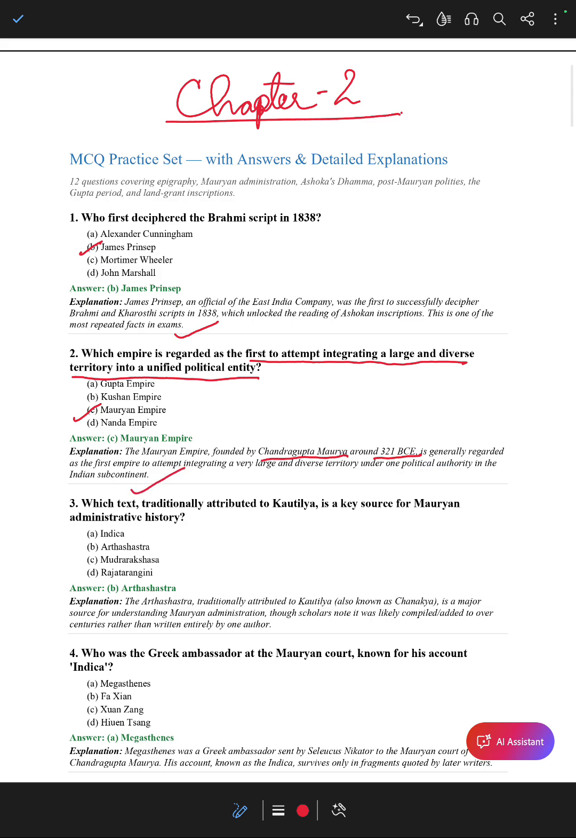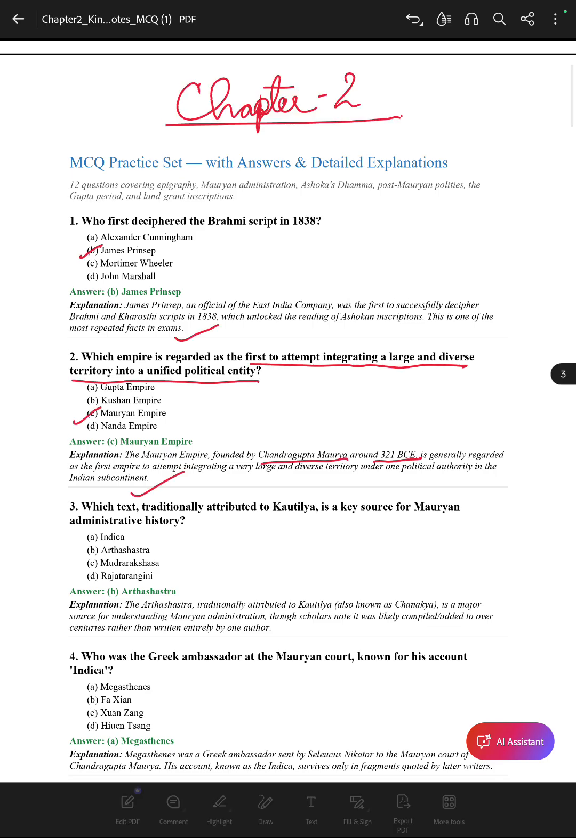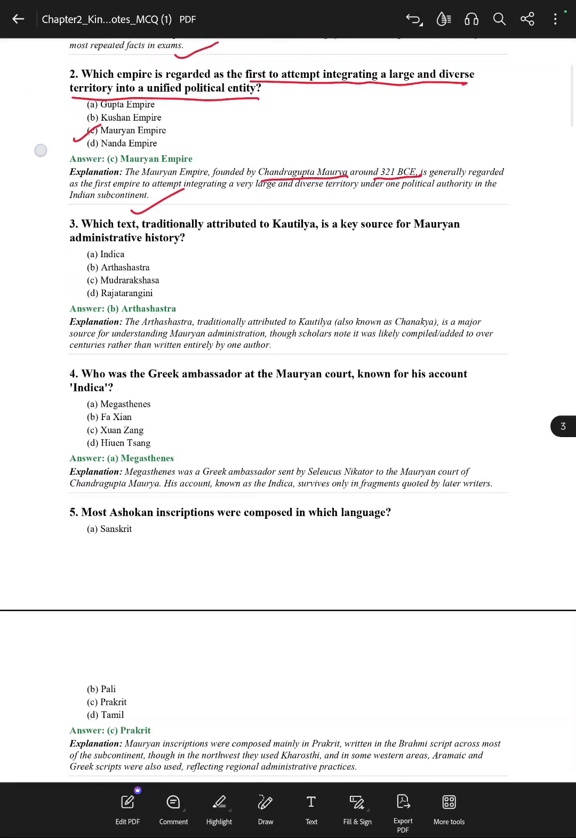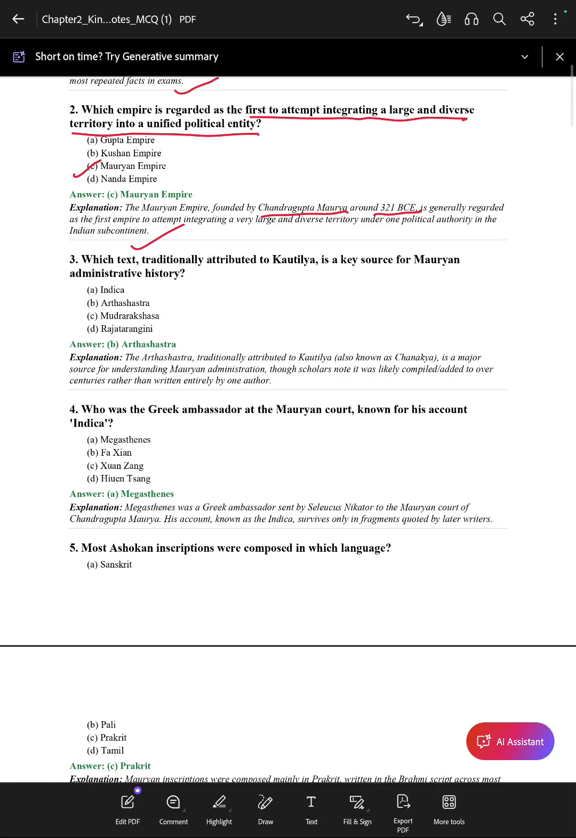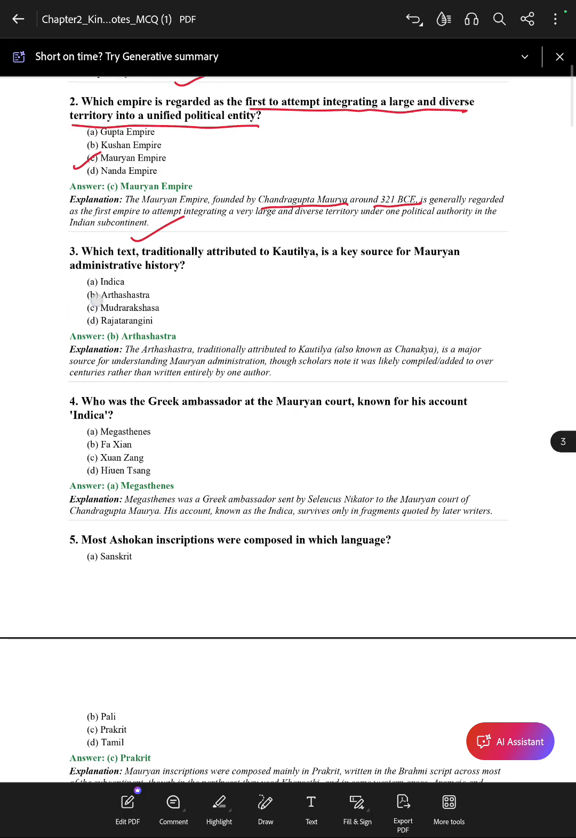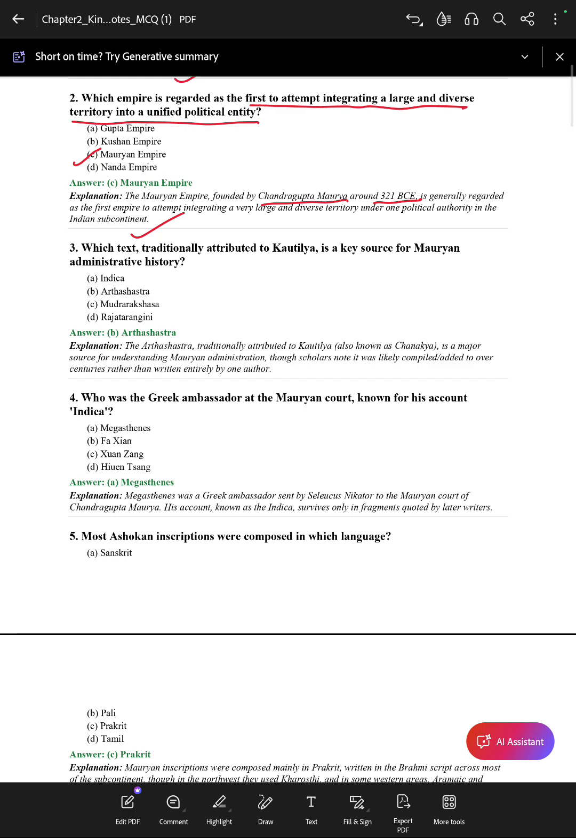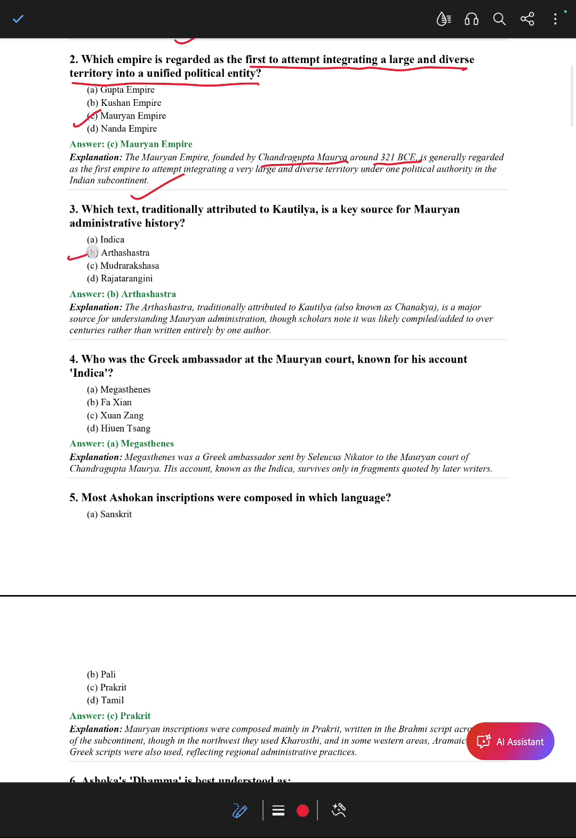Okay. Now coming to the next question: which text traditionally attributed to Kautilya is a key source for modern administrative history? Indica, Arthashastra, Mudrarakshasa, and Rajatarangini. So as we already know, Arthashastra is written by Vishnugupta or Kautilya. Indica is written by Megasthenes. Who has written Mudrarakshasa? That is Vishakhadatta. And Rajatarangini is written by Kalhana.